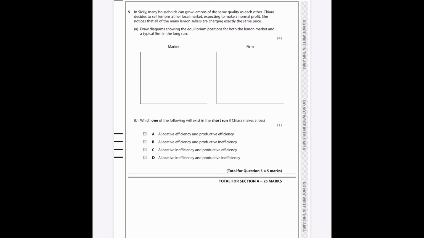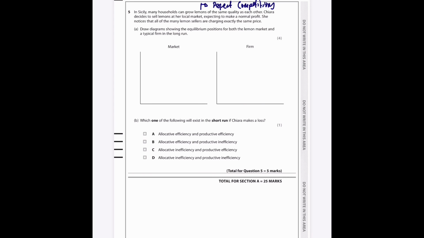The last question. In Sicily, many households can grow lemons of the same quality. Okay, immediately I'm thinking perfect competition, because any farming is usually associated with perfect competition because it's homogeneous goods, lots of producers, price takers rather than price makers, all those conditions that satisfy the idea of perfect competition. Chiara decided to sell lemons at a local market, expecting to make a normal profit. She noticed that all of the many lemon sellers are charging exactly the same price. Draw diagrams showing the equilibrium positions for both the lemon market and a typical firm in the long run.